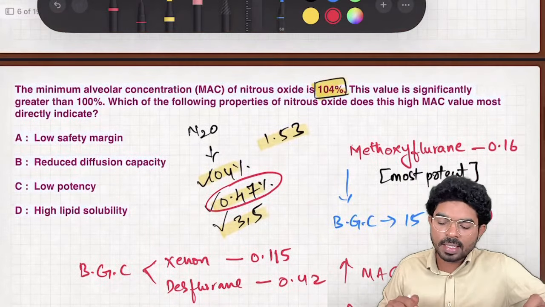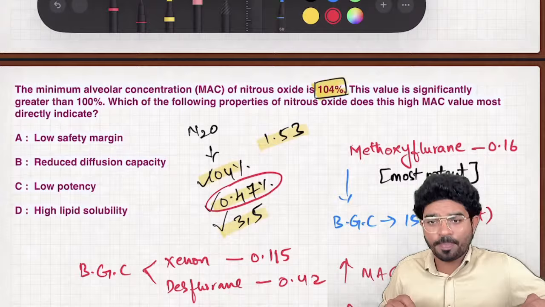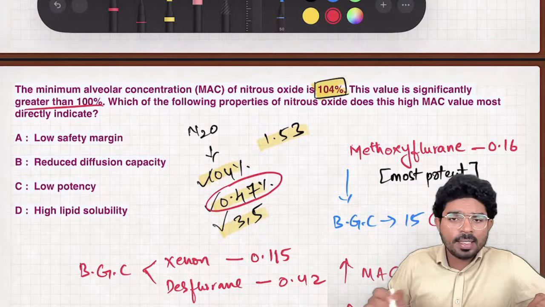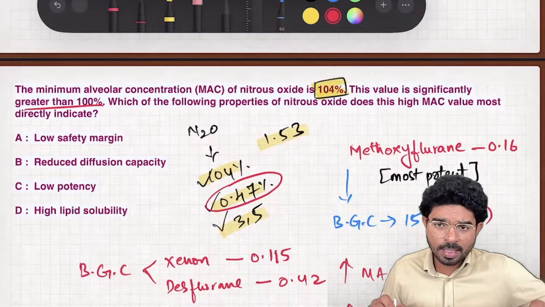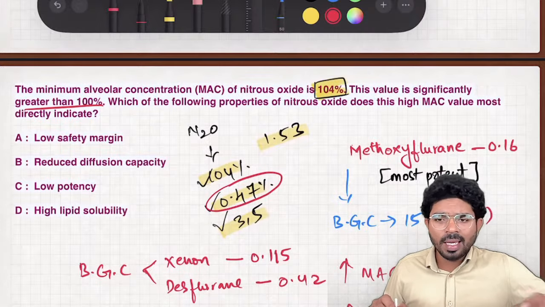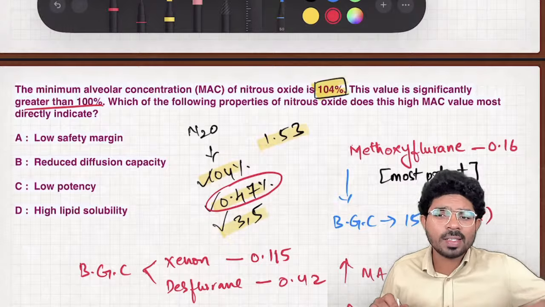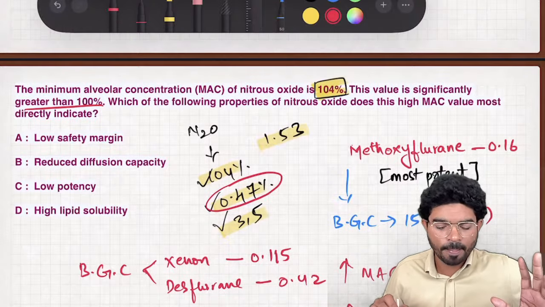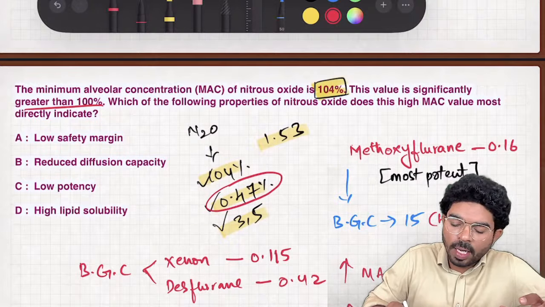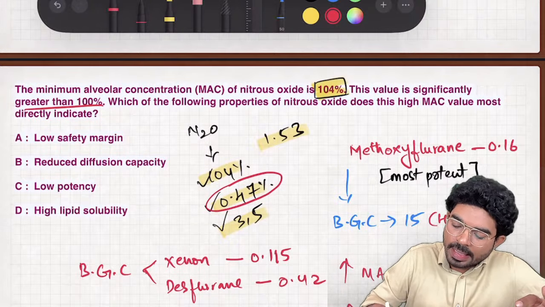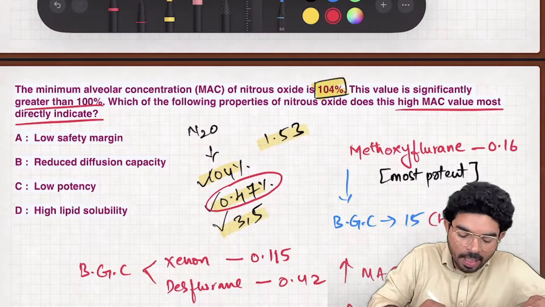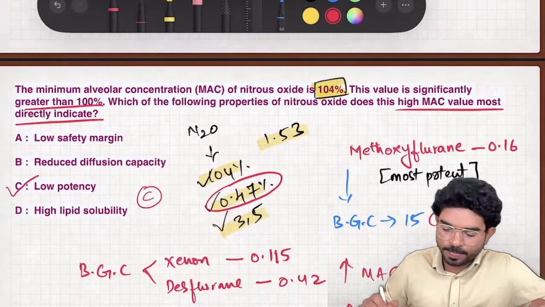Now here the question is, they're asking the relationship, and they're telling it is more than 100%. It is more than 100% because it's 104%. It means even 100% of nitrous oxide is not able to provide anesthesia, so it is not a good anesthetic agent. Which property of nitrous oxide is this high MAC value mostly indicating? It is mostly indicating the low potency. The answer is option C.